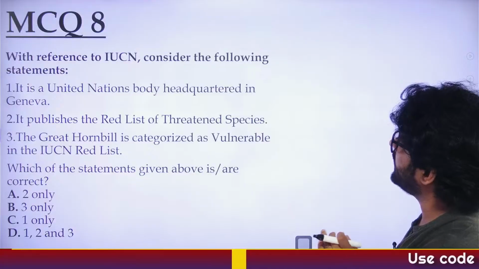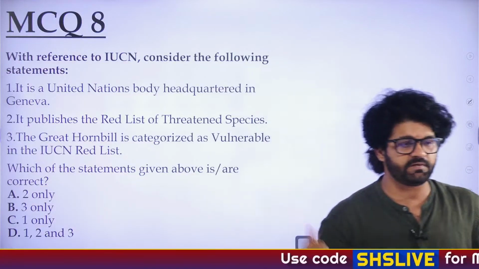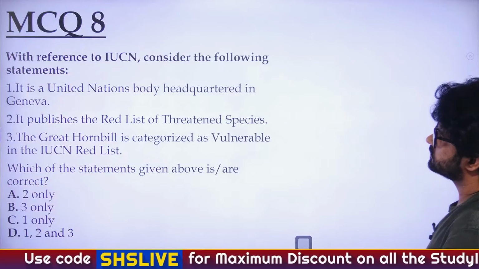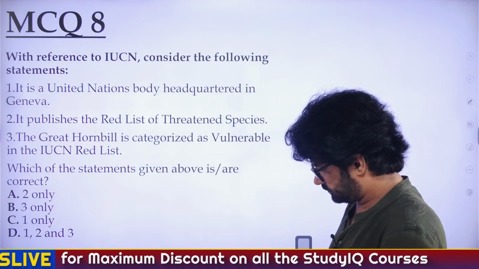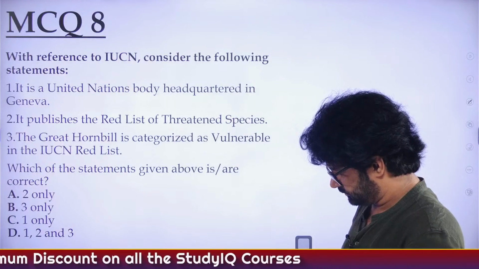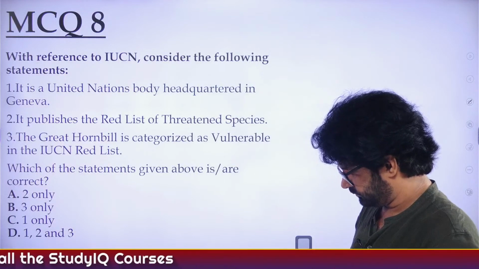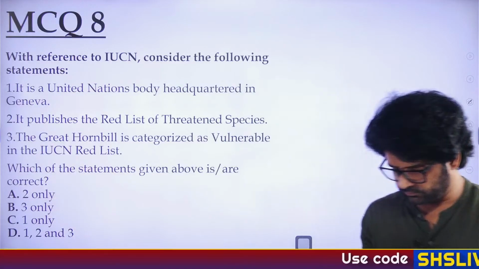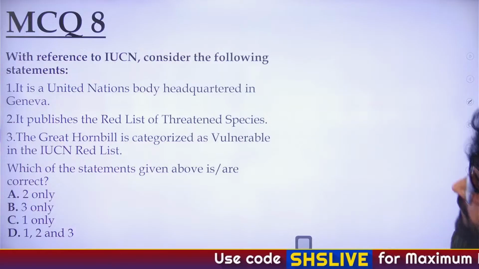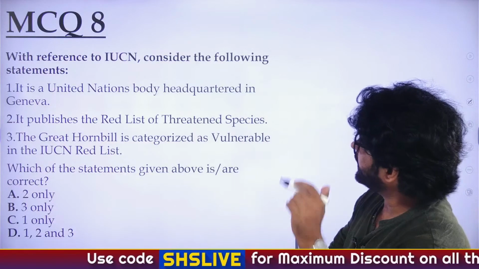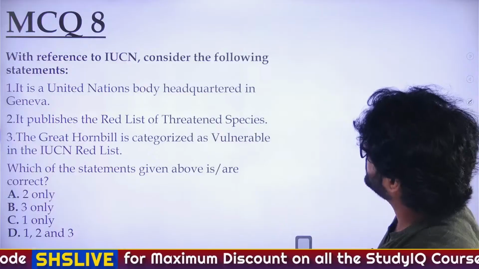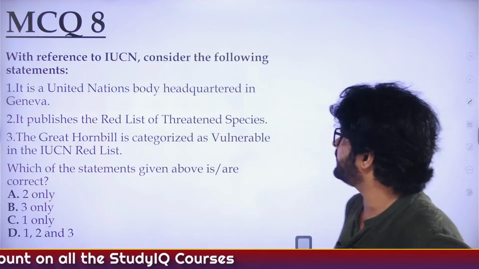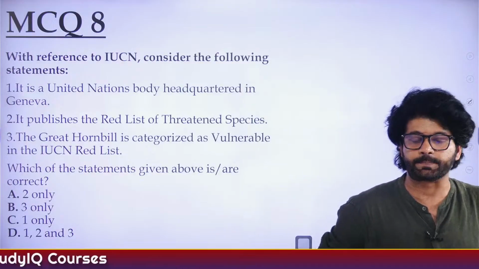Let's solve some questions. MCQ 8 of the day, based on the previous article. With reference to IUCN, consider the following statements. It is a UN body headquartered in Geneva. It publishes a red list of threatened species. The great hornbill is categorized as vulnerable in the IUCN red list.